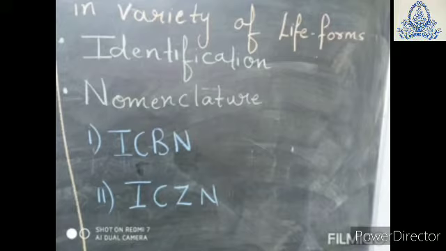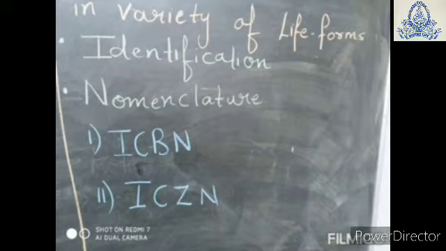This is done with the help of some key points, by determining the similarity with already known organisms. We know the organisms, we compare them, and we find out what similarities are present between them. On the basis of the similarities, we do the further identification.